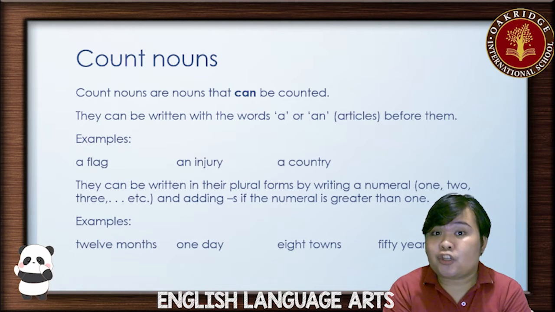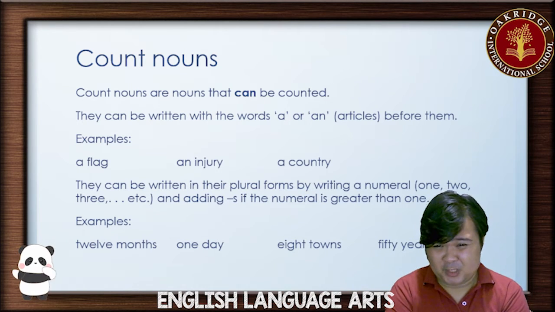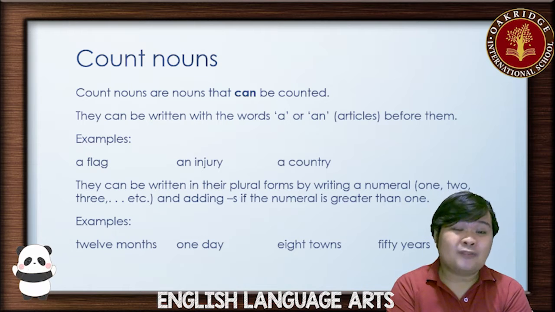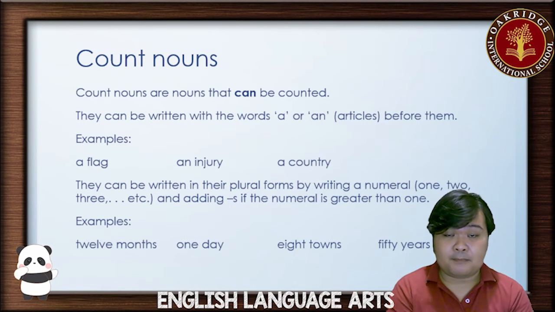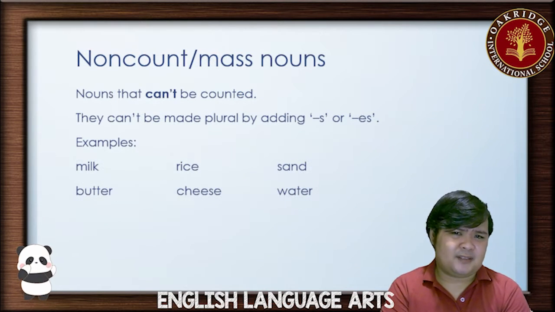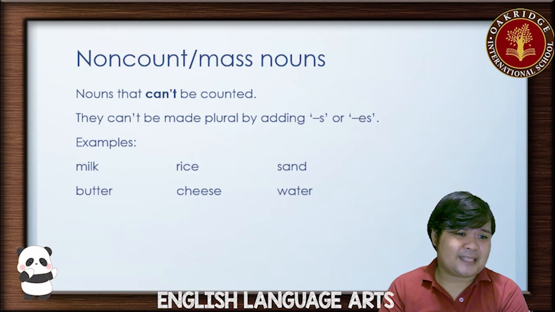You can count an injury. How many wounds did you get? You can count a flag. You can count pounds. You can count days. You can count months. These are count nouns, compared to mass nouns.